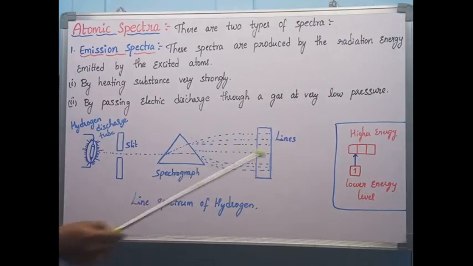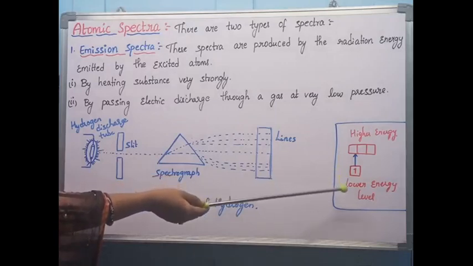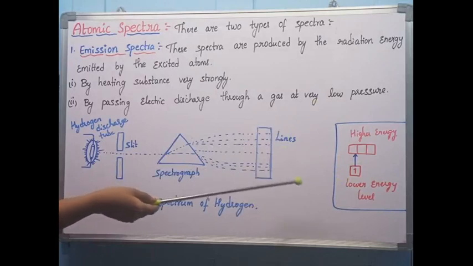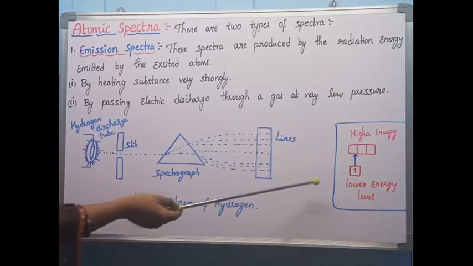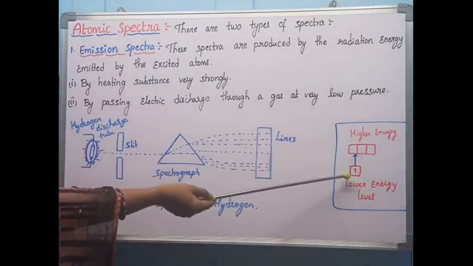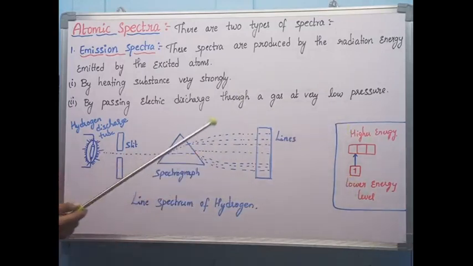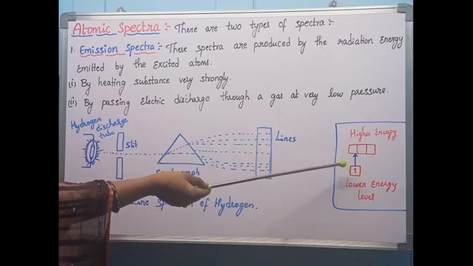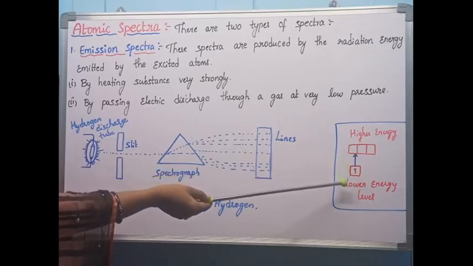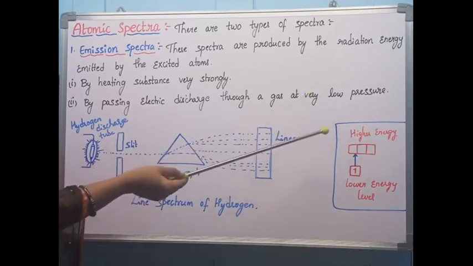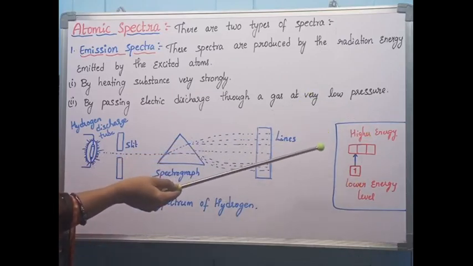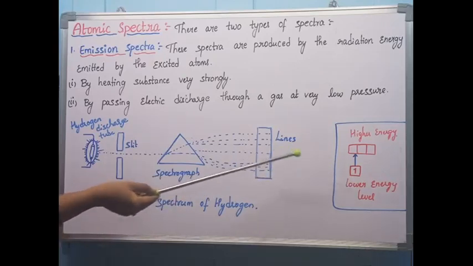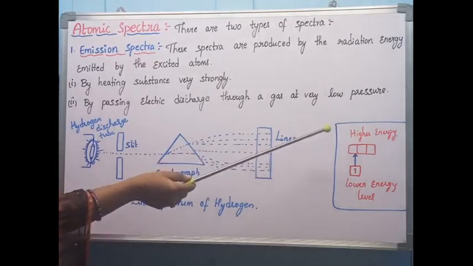We know that in atoms we have a lower energy level and a higher energy level, lower orbitals and higher orbitals. Whenever you are supplying some energy, the electrons from the lower energy level jump to the higher energy level. This process requires some absorption of heat. So whenever they are moving from the lower level to the higher level, the process of absorption takes place. The required energy is absorbed in the form of radiations. After reaching the higher level, the highest energy level.